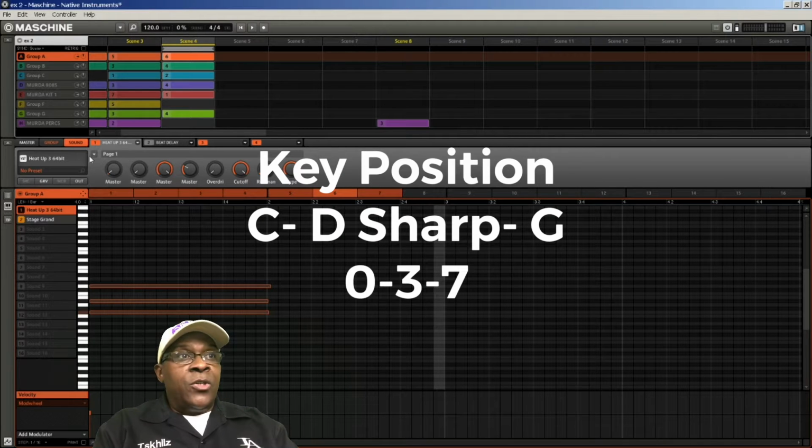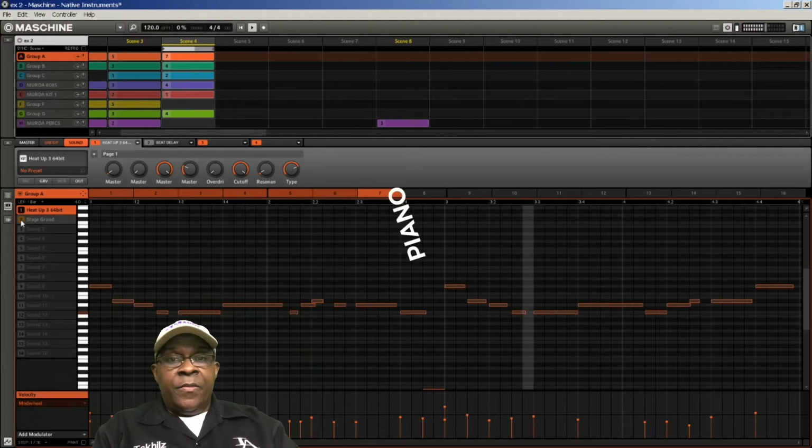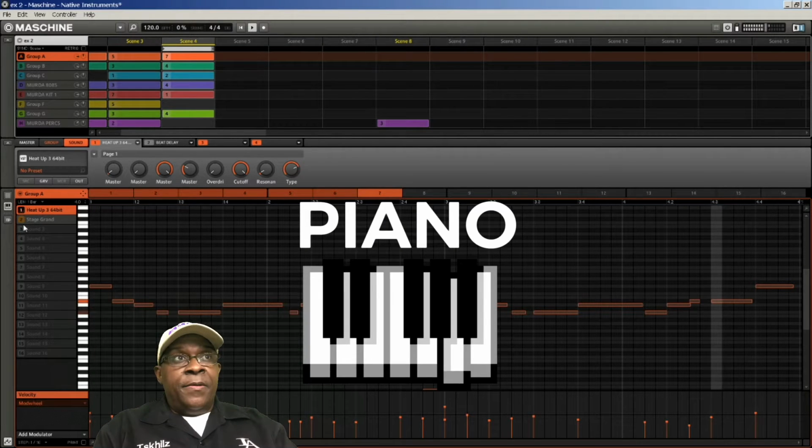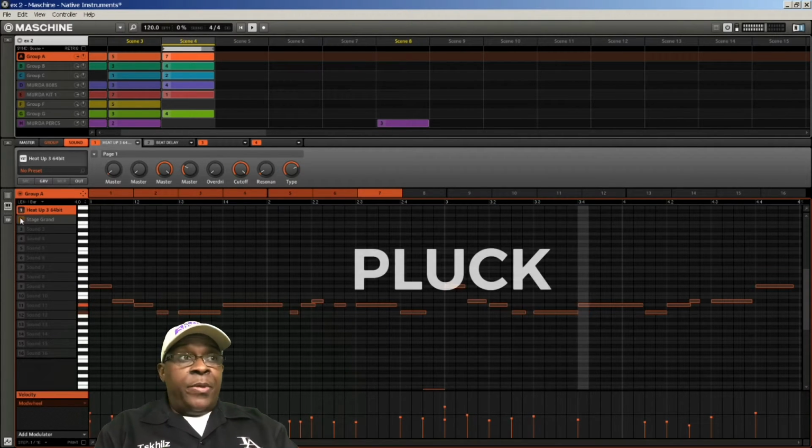Alright, so like I said, we're going to get right to it. What I did was, initially, I created my melody, the basis of my melody, the foundation, right here. Very simple. And then I added a pluck to that.